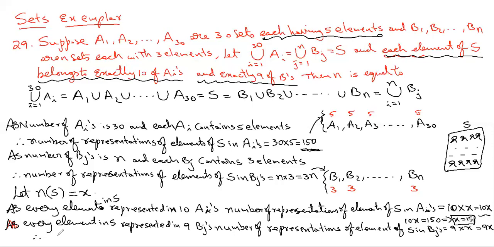Therefore, 3n should be equal to 9x, which implies n equals 3x. But x you already calculated as 15, so 3 into 15 is equal to 45. Hence n equals 45. That's what they asked.